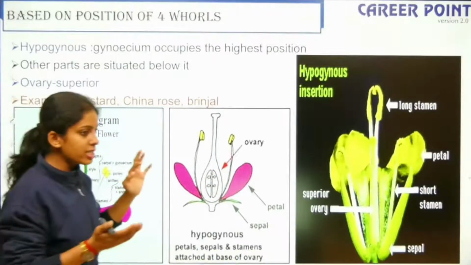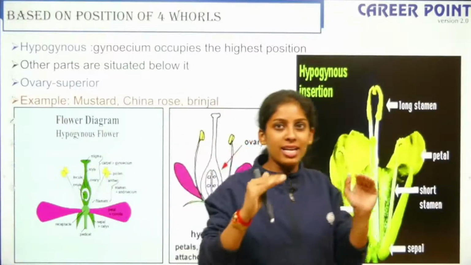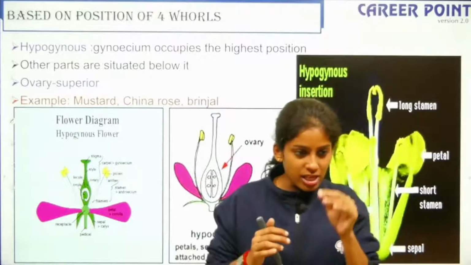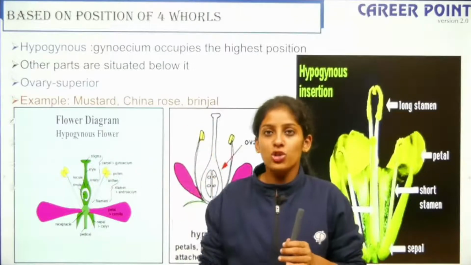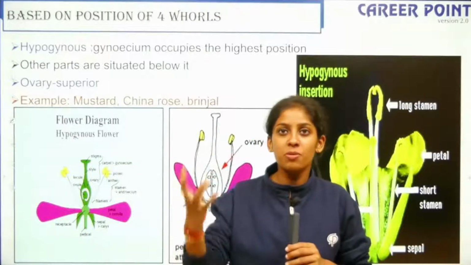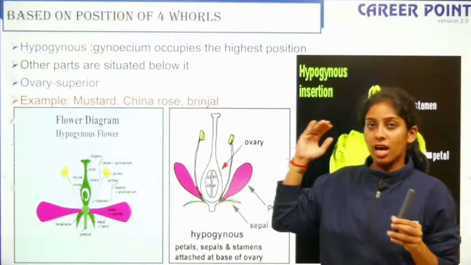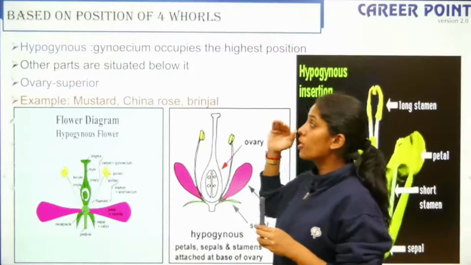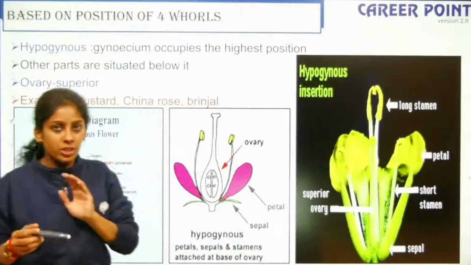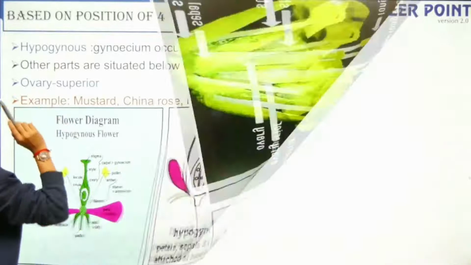So there are three things: hypogynous, perigynous and epigynous. So it is understood hypogynous, where your gynoecium is in the topmost position. Can you see the gynoecium occupies the highest position? So here your ovary is superior, right? This is with respect to the position of the gynoecium.